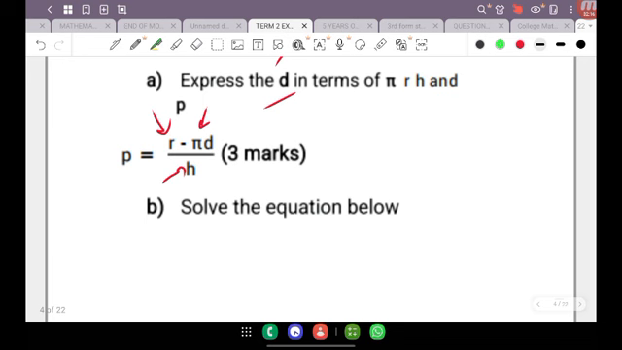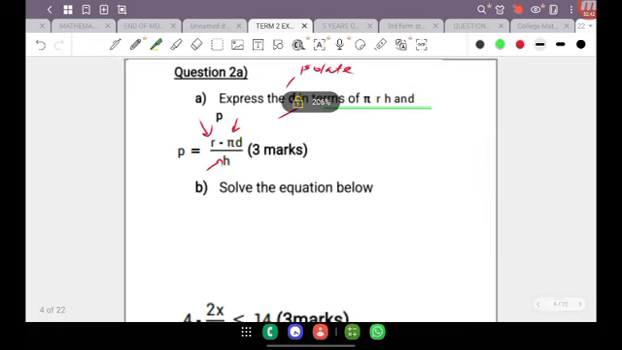Also, when it says to express in terms of pi, r, h, and p, it means that the answer you provide to the marker should have pi, not the value of pi, but just the symbol pi, and just the letters r, h, and p in the solution. Now I would love to tell you that it's simple: cross the P out, put D, cross the D out, put P. But it's not as easy as that.